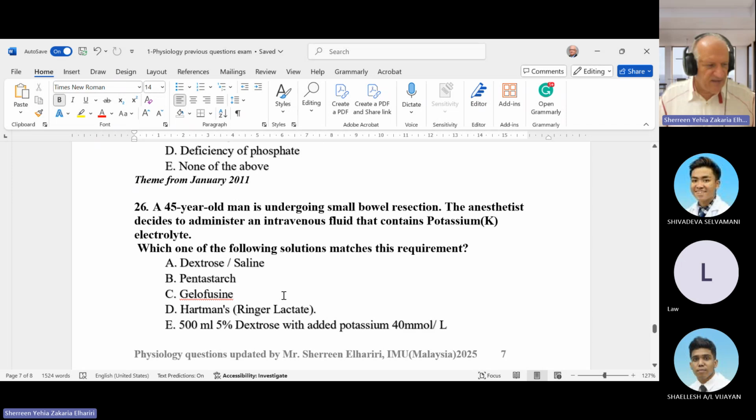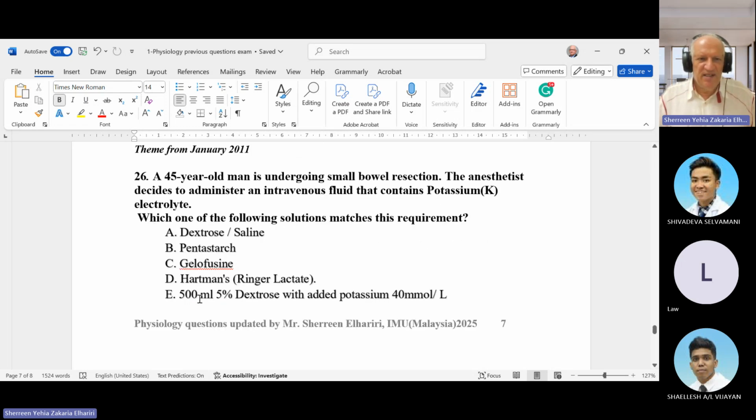Okay. Next question. A 45-year-old man is undergoing small bowel resection. The anesthetist decides to give intravenous fluid containing potassium. Which of the following solutions matches the requirement? Of course, we have a lot of solutions like saline, Ringer's lactate, which is Hartmann's, and glucose. Saline is only sodium chloride, so no potassium. The only one with potassium is Ringer's lactate, or Hartmann's solution. So the answer here is Hartmann's solution.